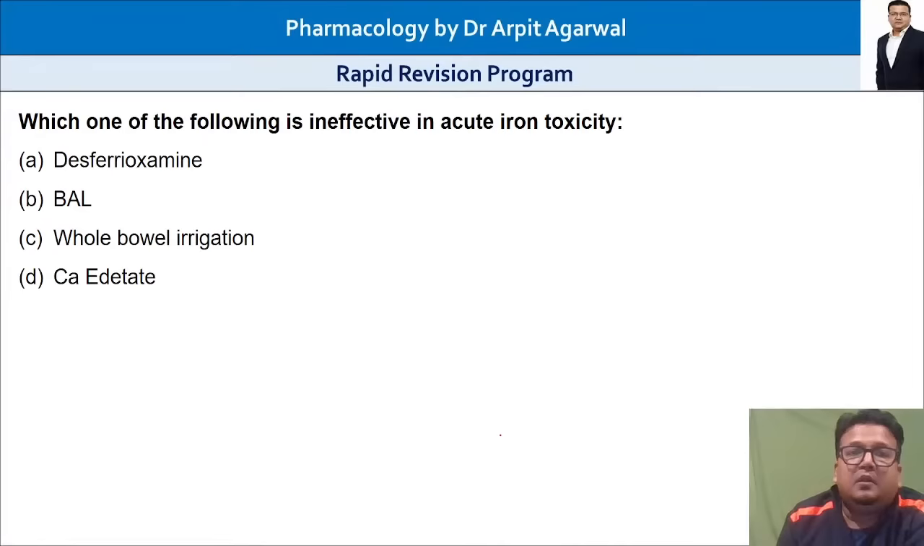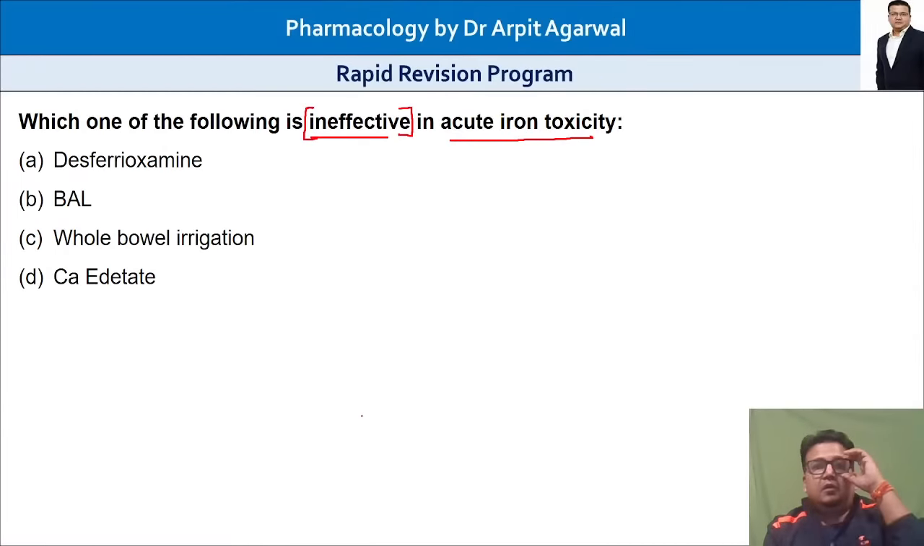Okay. Iron toxicity is another important topic. Which of the following is ineffective, not used in acute iron toxicity? Tell me, everyone.